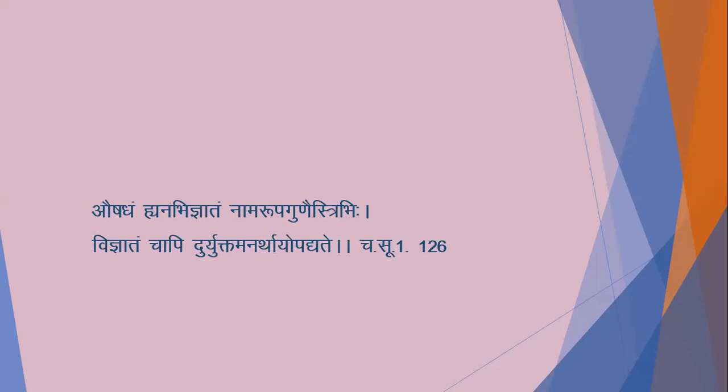In the very next sloka, Charaka again described: Osadham hi anabhigyatam nama rupa guna strevi vigyatam chapi duryuktam anarthayo prapadyate. It means if one cannot know the nama, nomenclature, rupa or its characters, or guna, its properties, then it produces harmful effect. If one knows all these three, nama, rupa and guna, and still uses the drug in an improper manner, duryuktam, irrational way, then it also produces harmful effect.